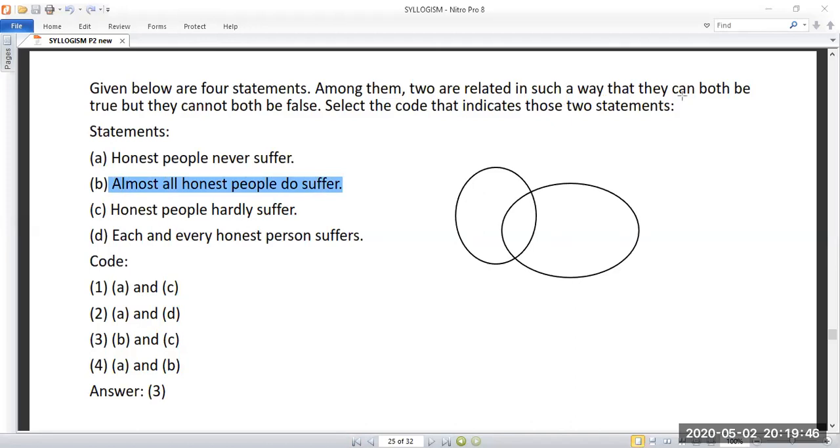The condition is they can both be true. Yes. If you check this condition, they can both be true, because some honest people do suffer and some honest people do not. Some and some not can both be true, but they cannot both be false. So the answer should be B and C.